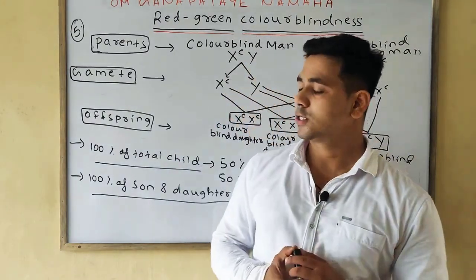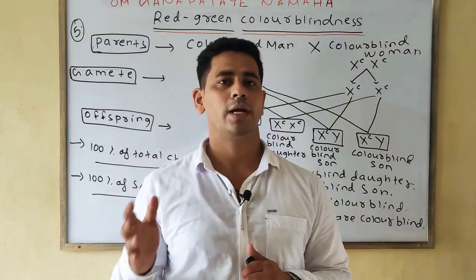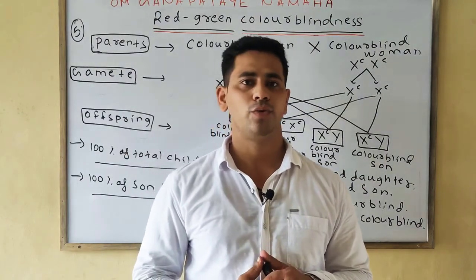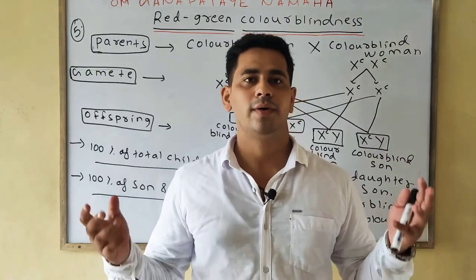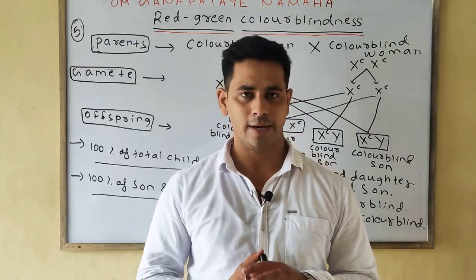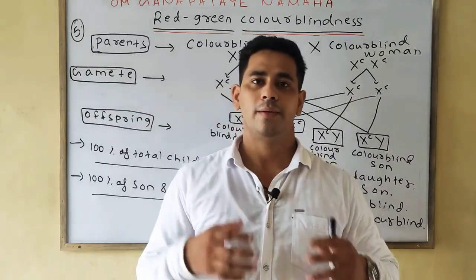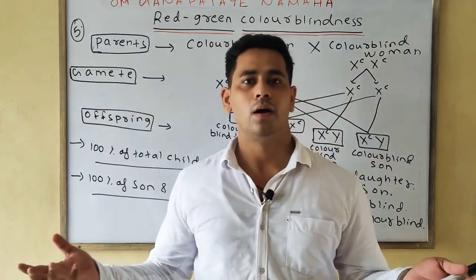Next we discussed under the red-green color blindness importantly 5 cases by which we can evaluate the various results and the various percentages of offspring we find, whether they are normal, carrier, or simply colorblind.